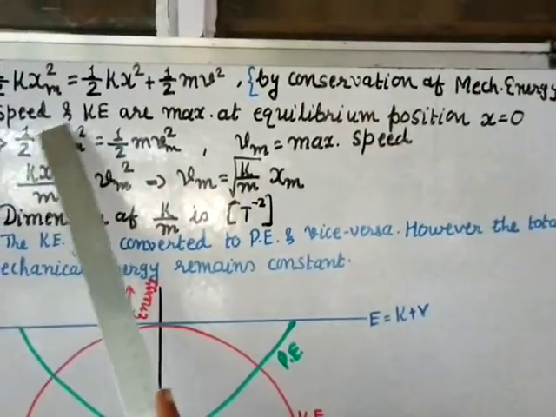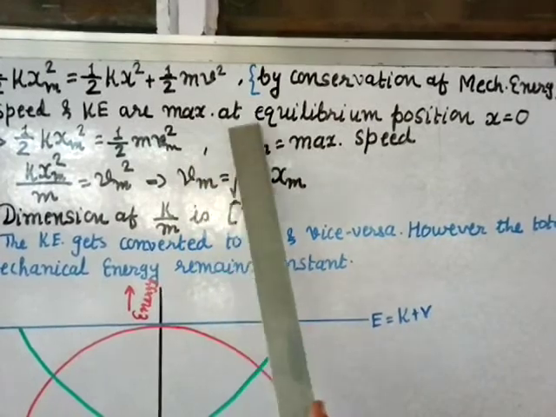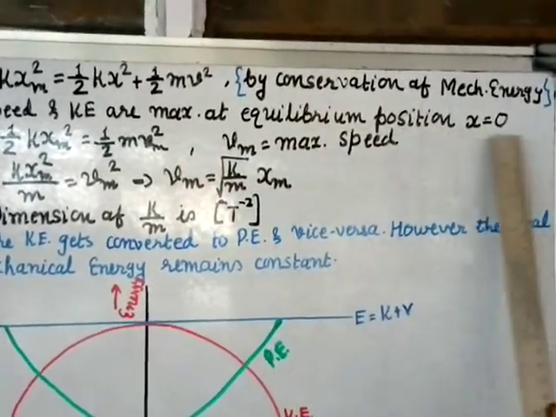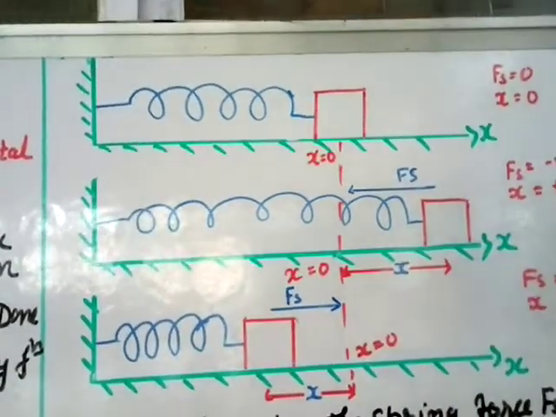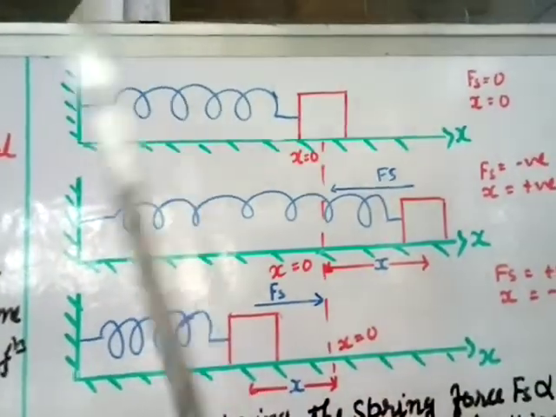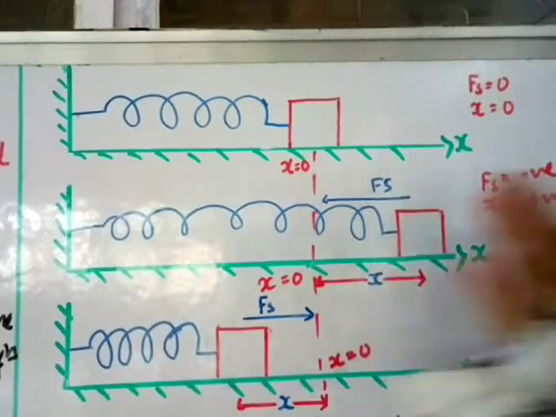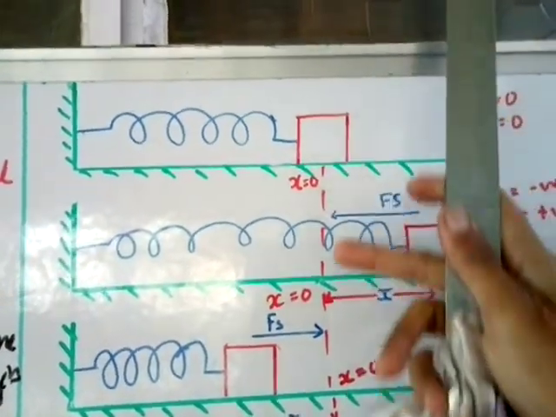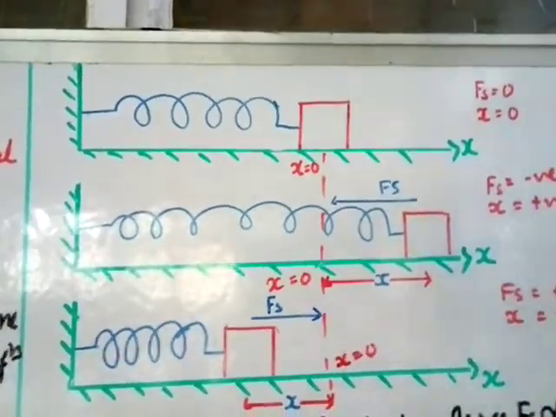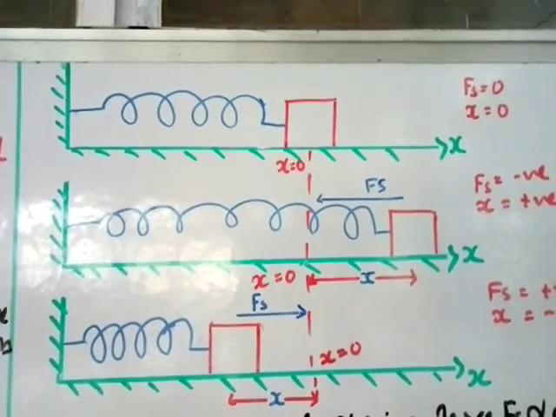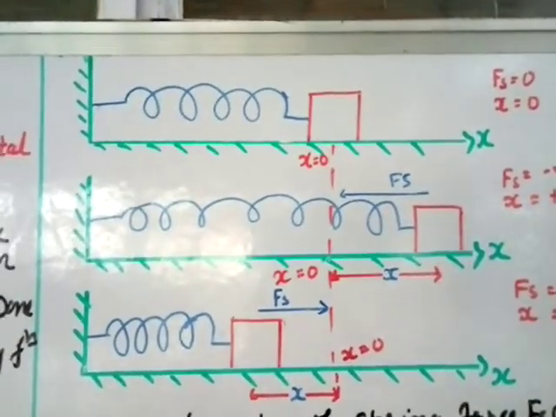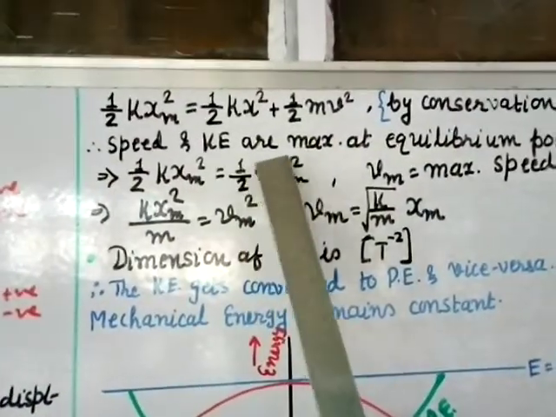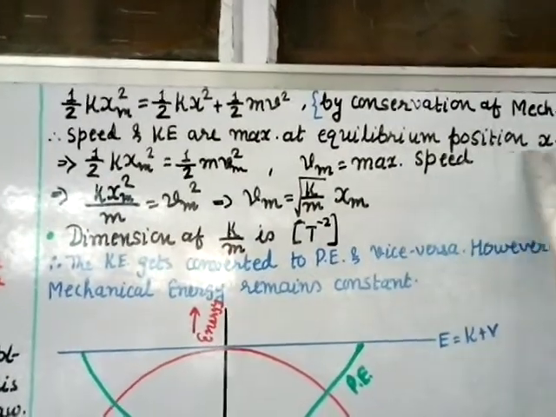Therefore, speed and kinetic energy are maximum at the equilibrium position, that is x is equal to 0. Suppose you are pulling this and then you are releasing it. It will start oscillating in this way, right? So at the equilibrium position, the kinetic energy is maximum. Why? Because the speed v is maximum, so the kinetic energy also is maximum, because kinetic energy depends on the speed.